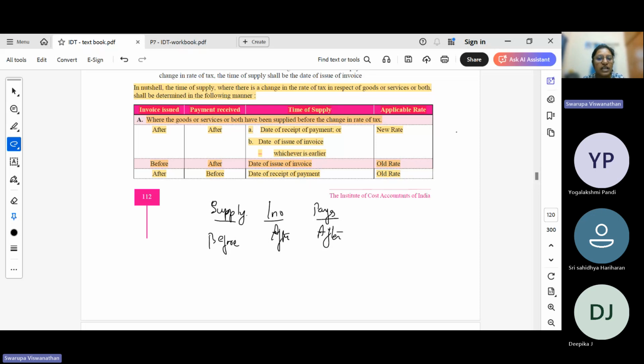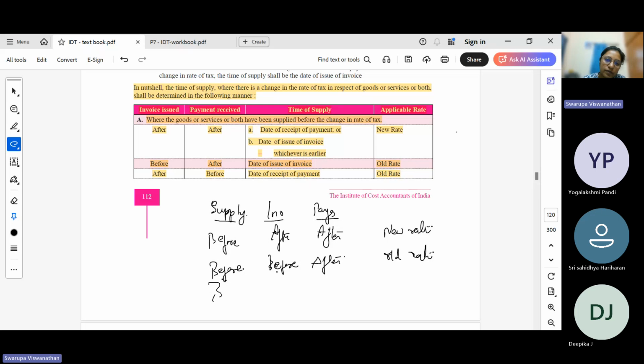So 2 conditions are coming after the rate change, so new rate will apply. Okay. Supply is before, invoice is also before, payment is after. 2 conditions are before the rate change, so old rate will apply.